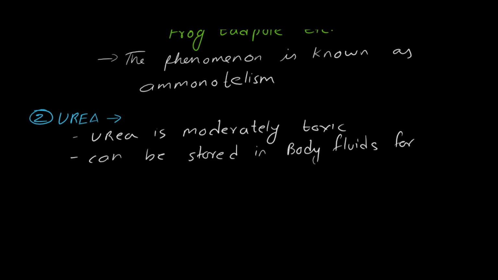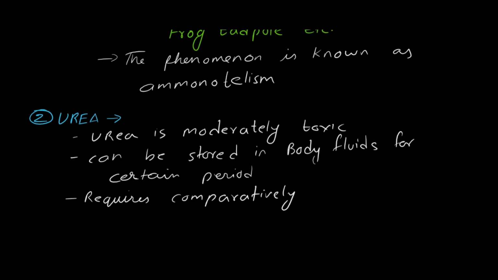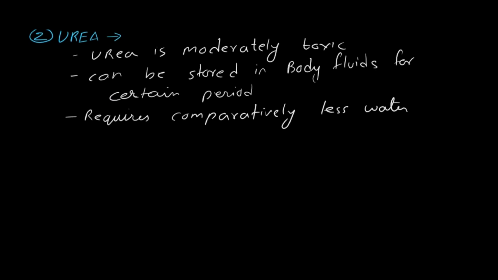So it can be stored in body fluids for a certain period of time. The body can sustain its amount in the body fluid, and it requires comparatively less water for its removal.